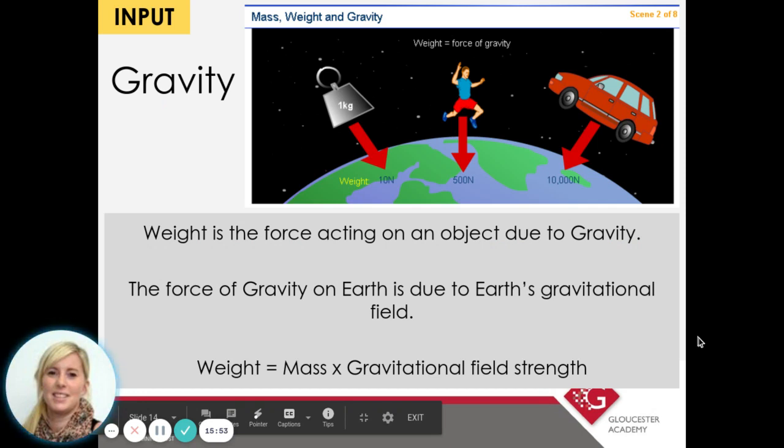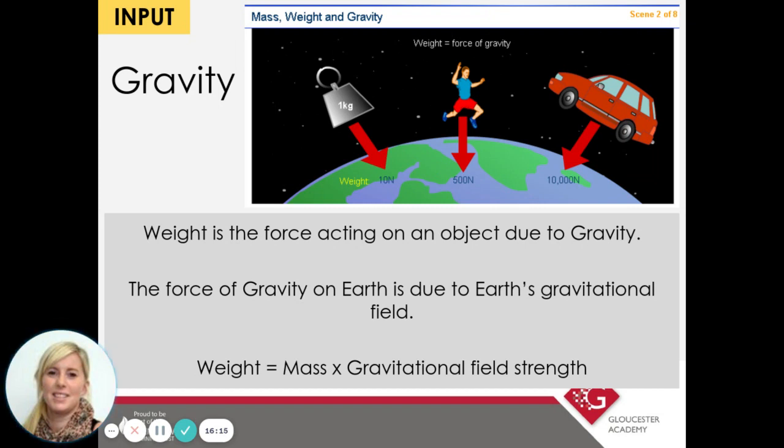So gravity, we can also call this weight. Weight is the force acting on an object due to gravity. You can see in the picture, you've got a mass, a person, and a car, and they've all got different weights because they've all got different masses. The force of gravity on Earth is due to the Earth's gravitational field.